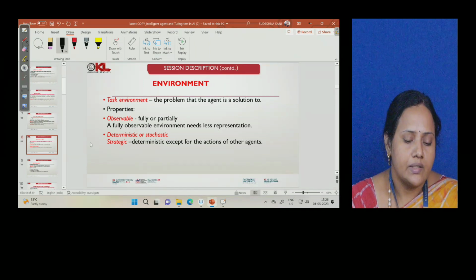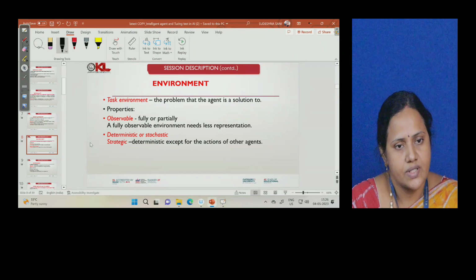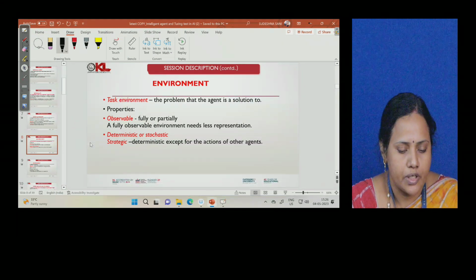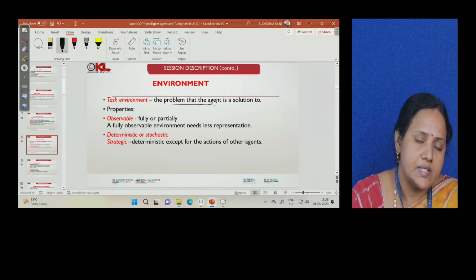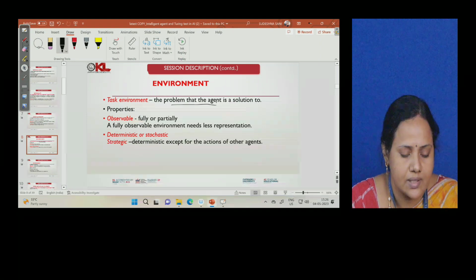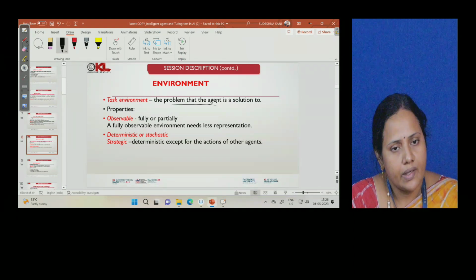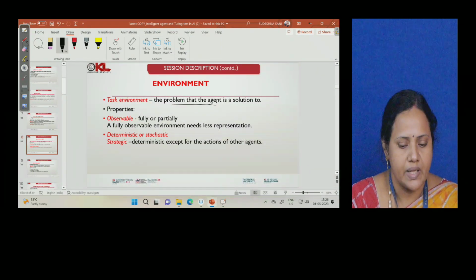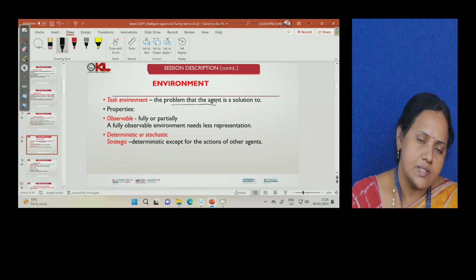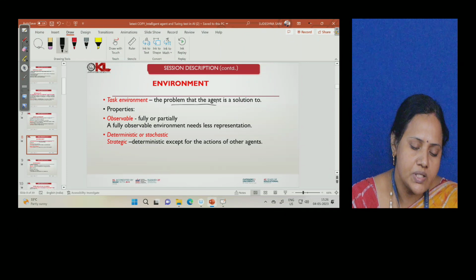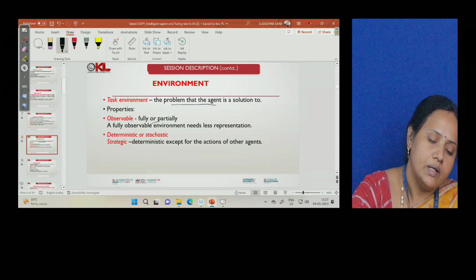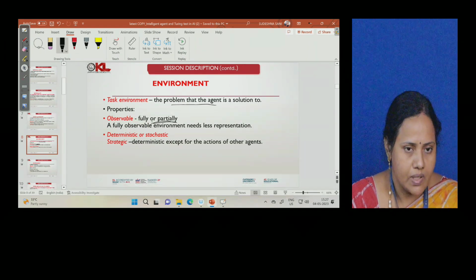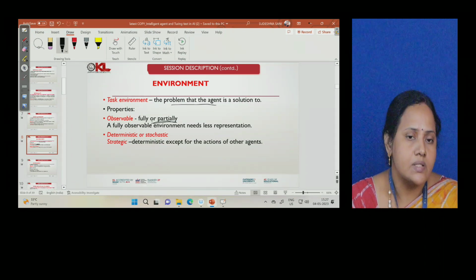Related to the environment, we also need to know certain definitions. First is the task environment. That means the agent is a solution to the problem given; the agent will perform and give the solution, and that is the task given to it. The environment can be fully or partially observable. If it is able to observe fully, then less representation is needed and the success rate will be very high. If it is only partially observable, the agent is not able to get the content and act upon it, so the success rate will be very low. Even the environment can be deterministic or stochastic.